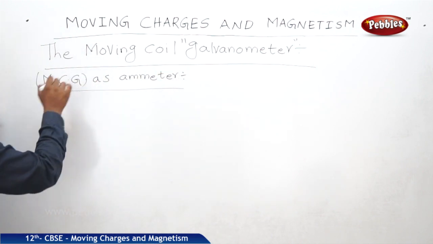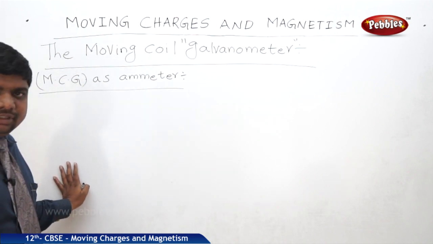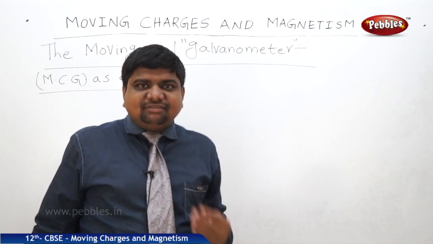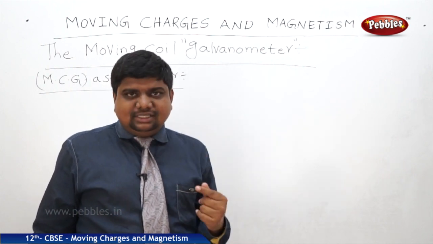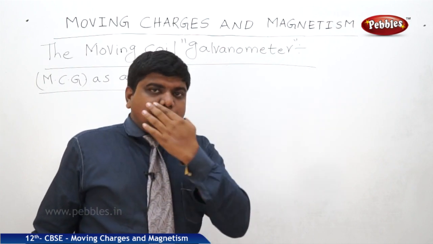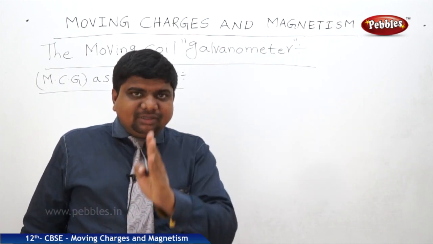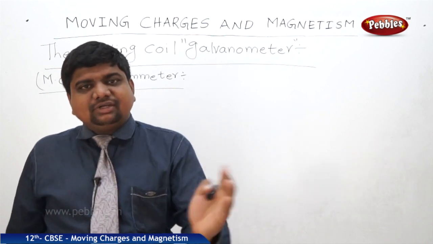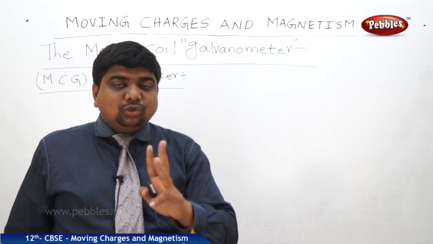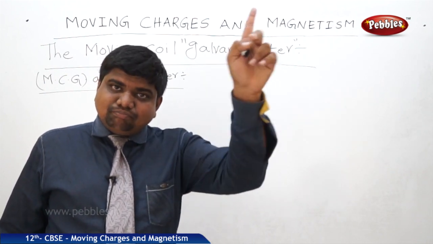Where MCG is moving coil galvanometer. Ammeter is a device which is used to measure current. By applying Ohm's law, I is equal to V by R. That is the Ohm's law expression. If V is constant, we get I is proportional to 1 by R. This expression applies when two or three resistors are connected in parallel.